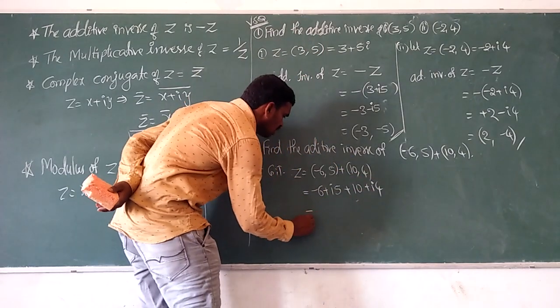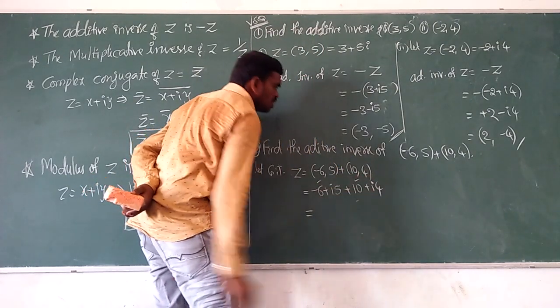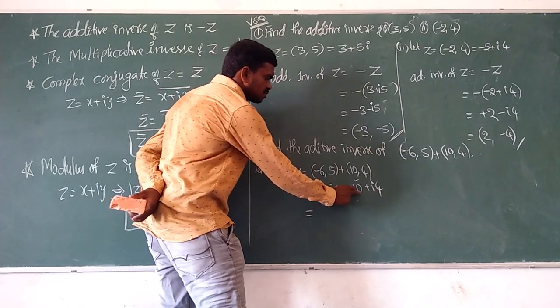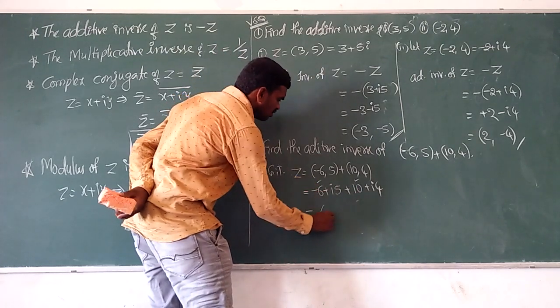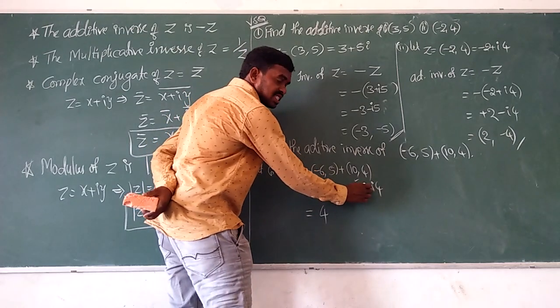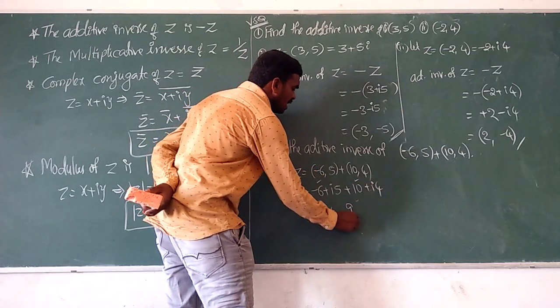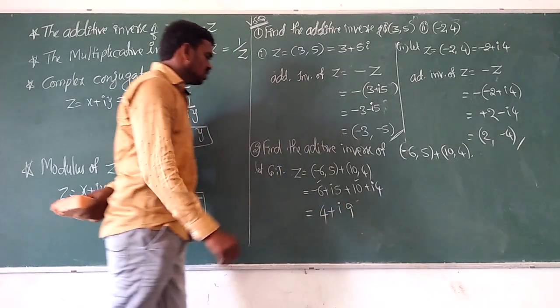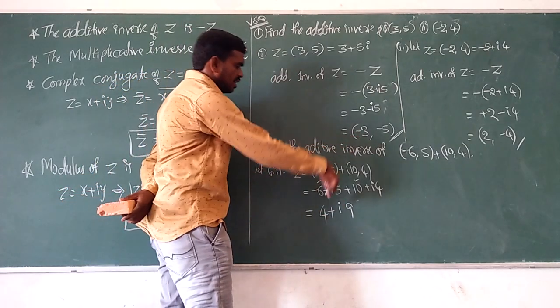Minus 6 plus 10, how much? This is a negative term, this is a positive term. 10 minus 6 is 4. Next, the i coefficient. Here 5 i's, here 4 i's are there. So totally 9 i's. So this is the given information.